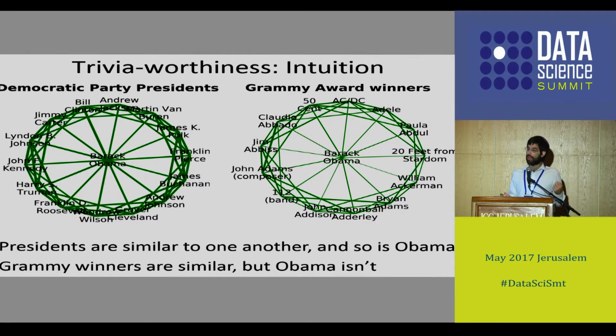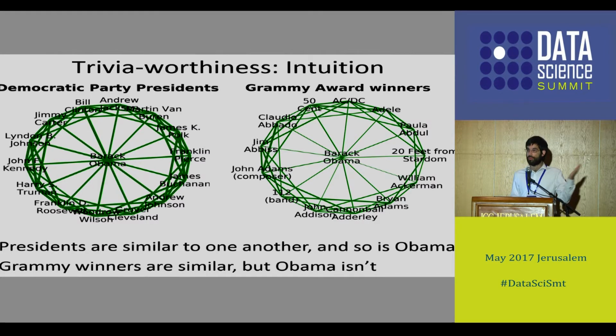Here we see that the width of edges on the perimeter is pretty thick, but the width of edges going from Barack Obama towards the perimeter is much thinner. And why is that? It's because Grammy Award winners are usually musicians, and Barack Obama is a politician. He's not a musician, so he's less similar to other articles in the category than they are amongst themselves.